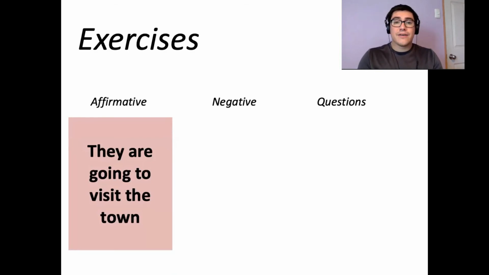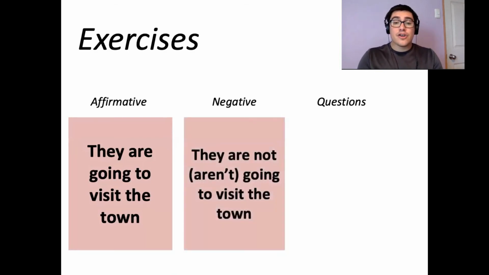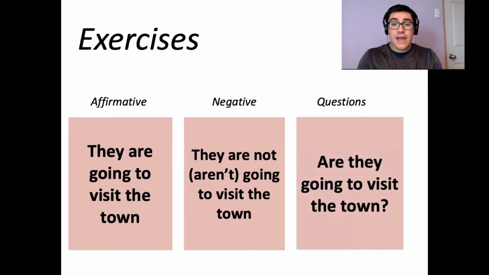So the negative is they are not going to visit the town, or they aren't going to visit the town. Can you tell me the interrogative? Okay, so the question is, are they going to visit the town?